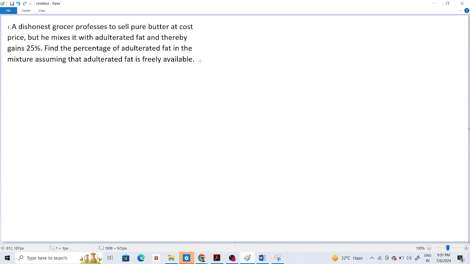Okay? So that means his cost equals revenue, so we can clearly apply the formula. Find the percentage of adulterated fat in the mixture, assuming that the fat is freely available. That means the adulterated fat doesn't have any cost. So say for example he bought 1 kg of pure butter. He is telling that I'm selling 1 kg of pure butter, but he's not. He removed some grams and instead added adulteration fat, চর্বি অ্যাড করে দিয়েছে, ঠিক আছে?